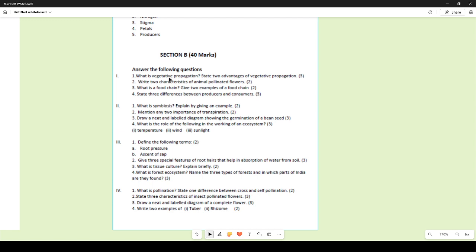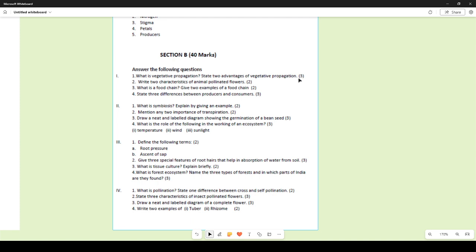When we talk about vegetative propagation, we are talking about the propagation or multiplication of plants by the use of any part other than the reproductive part, which is the flower. So the stem, the root, the leaves, they are all used for vegetatively propagating a plant. That's why it is called vegetative propagation, because it is using a vegetative part and not a reproductive part of the plant.